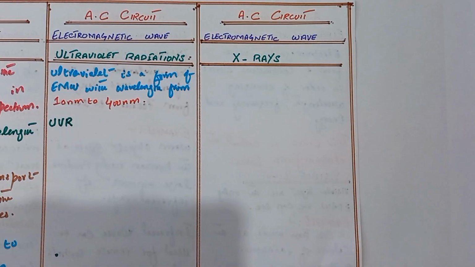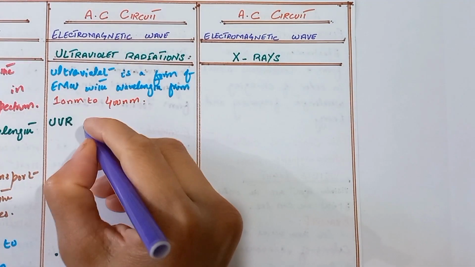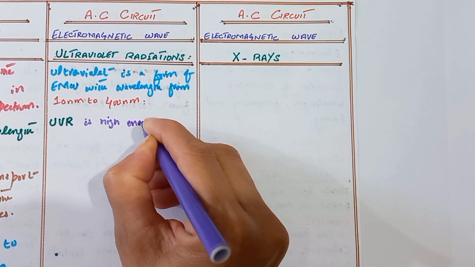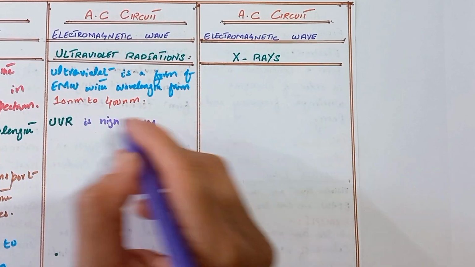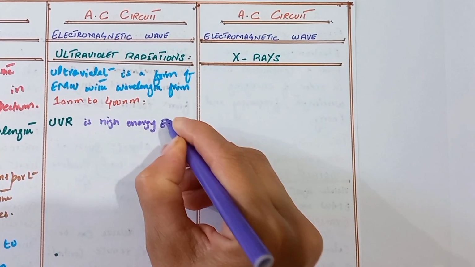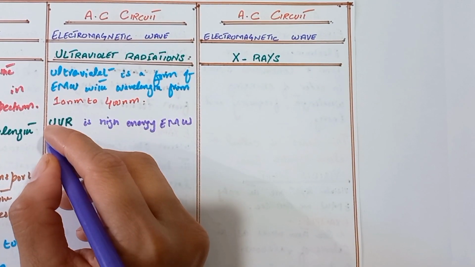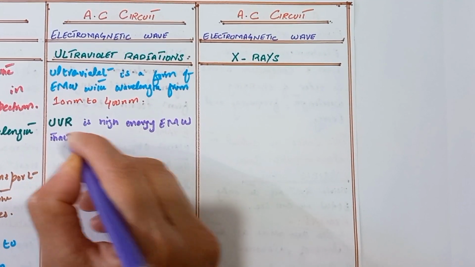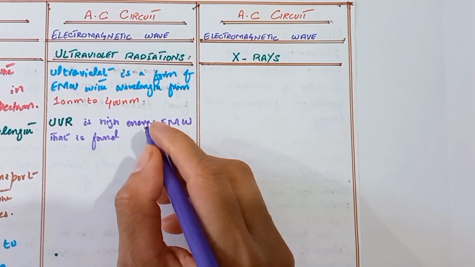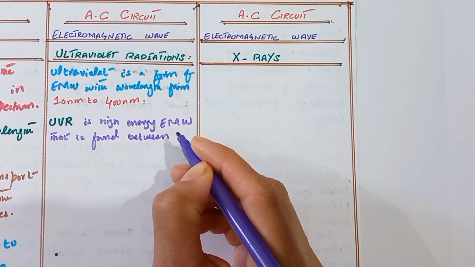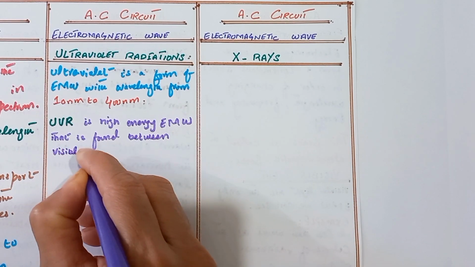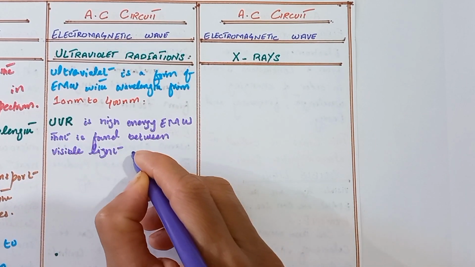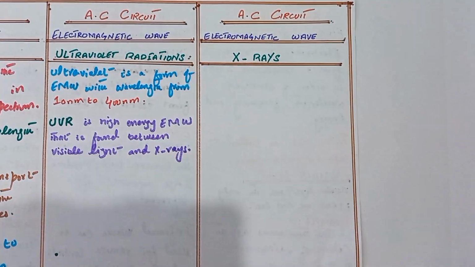Ultraviolet radiation is high energy electromagnetic wave that is found between visible light and X-rays.